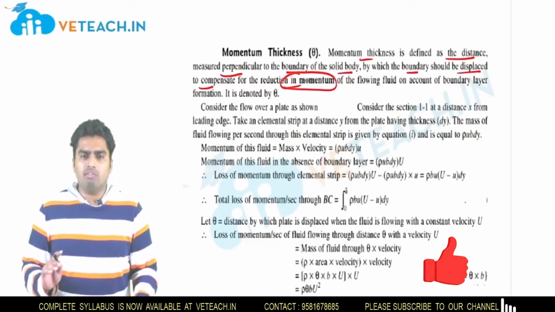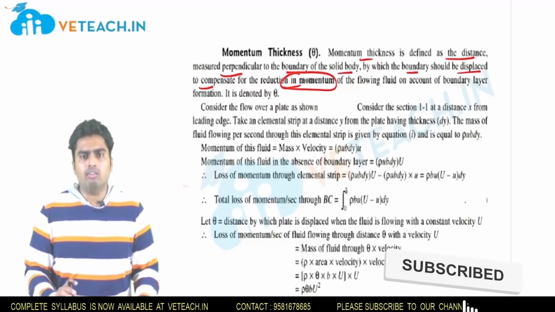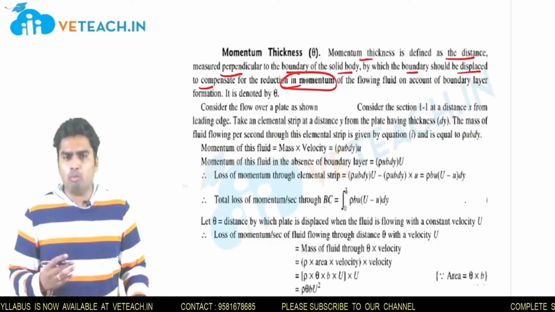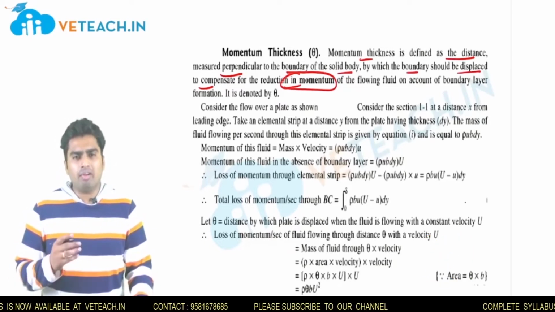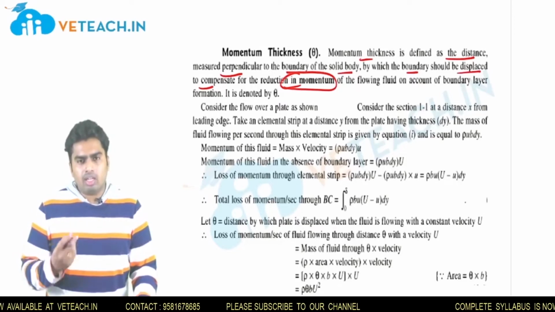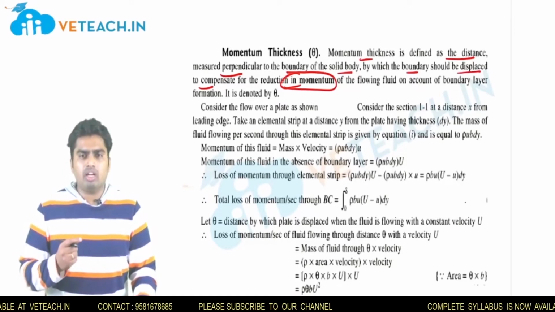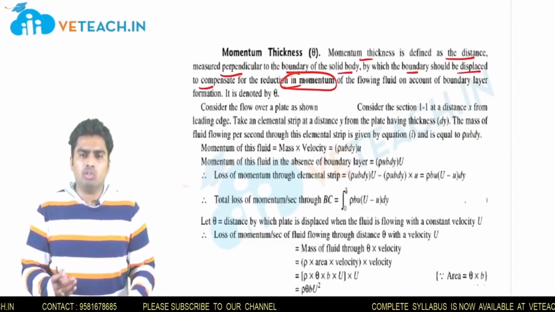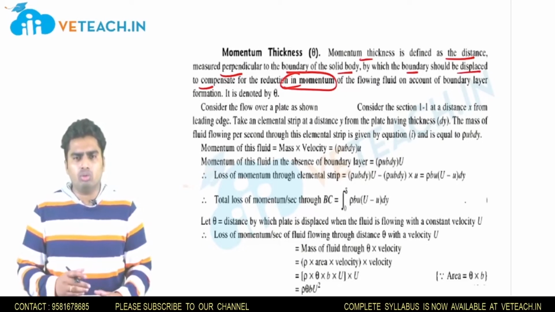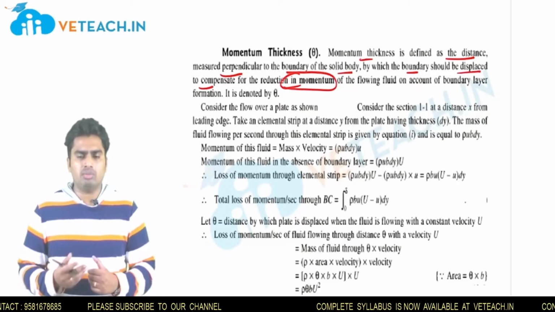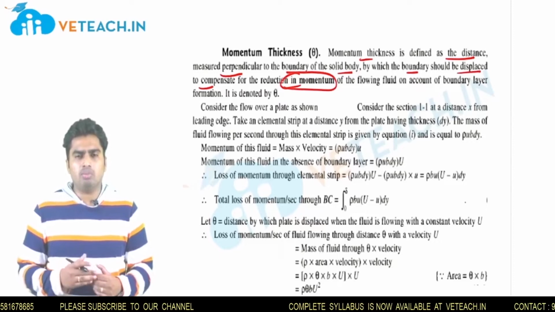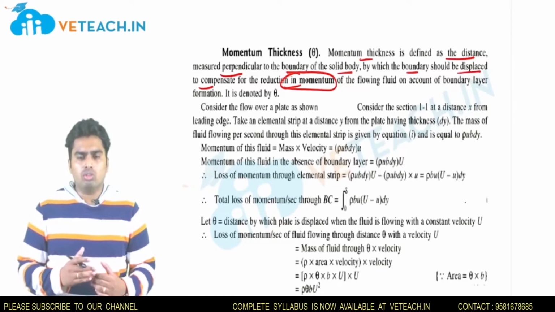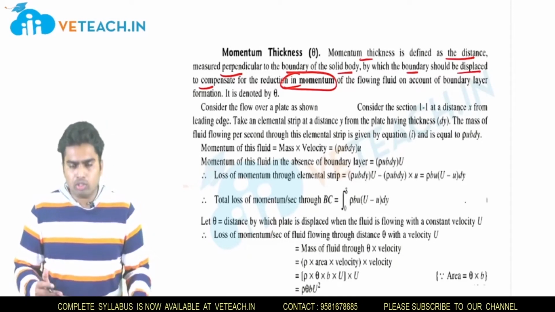What we will do is take first the momentum equation for the mass flow rate. We will take the momentum equation for a flow where there is no plate, and we also take the momentum equation for a laminar layer by taking a small strip and integrating it. We will subtract it from the momentum where there is no flat plate, and we will try to equate it to another assumption: the flat plate is displaced by an amount delta star, and what is the momentum value to create that displacement delta star. Let us try to derive it slowly.